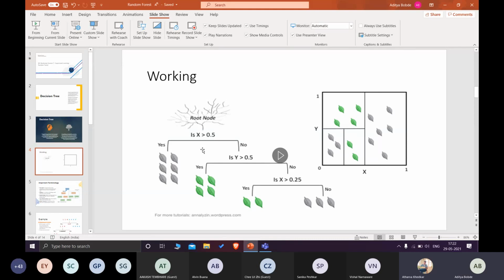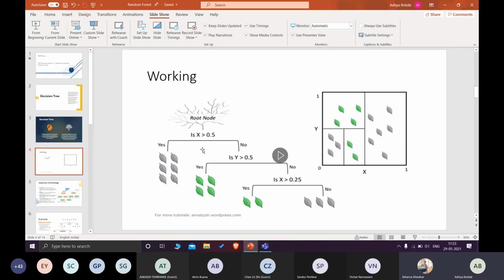Here, all gray leaves are on one side, so they can be easily separated by x greater than 0.5. That's why that is happening here. But if both are present, the gray would be at a particular area and the green at a particular area. They couldn't be gathered together, right? Because these are features and there are some values, it won't be completely random. There would be a proper separation between both of them.